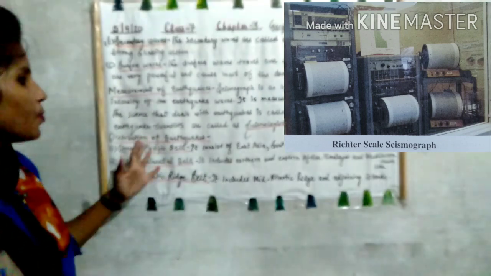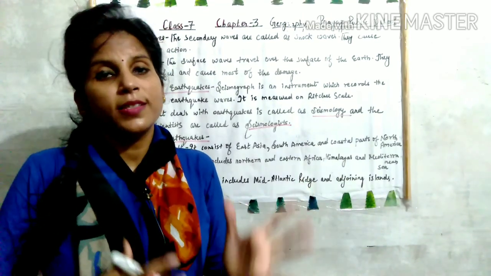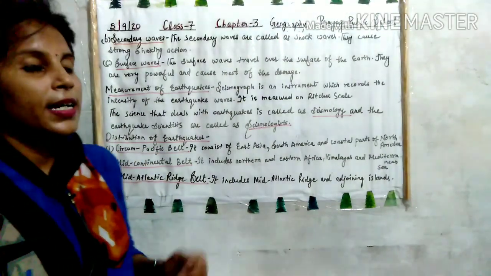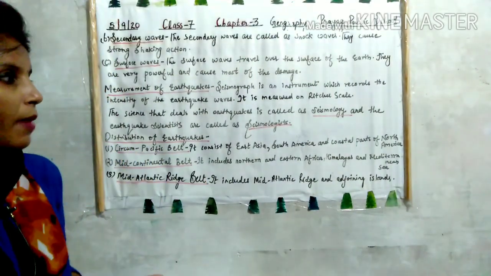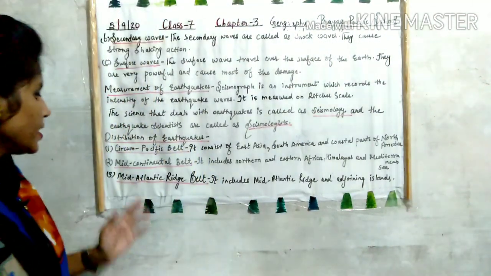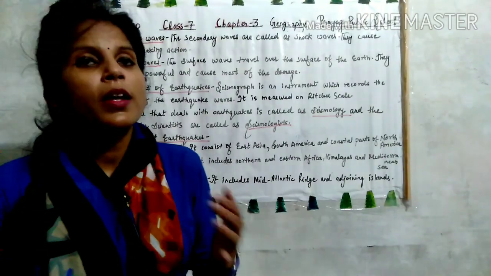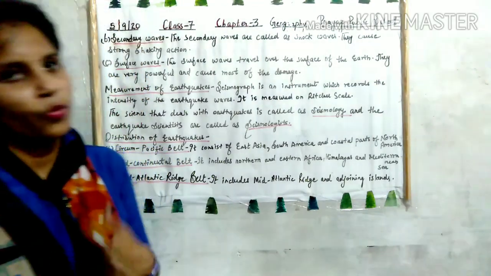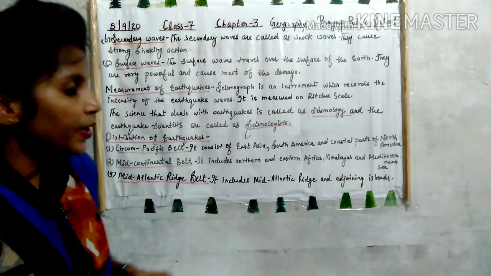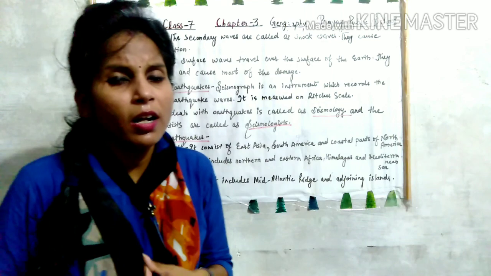Okay. Now distribution of earthquakes, अब अर्थक्वेक का किस हिसाब से डिस्ट्रीब्यूशन हुआ है, in which places they are highly active. First one is circum-Pacific belt. It consists of East Asia, South America and coastal parts of North America. ठीक है. Then second one is mid-continental belt. It includes northern and eastern Africa, Himalayas and the Mediterranean region. Okay. Then mid-Atlantic ridge belt. It includes mid-Atlantic ridge and the adjoining islands of that particular area.